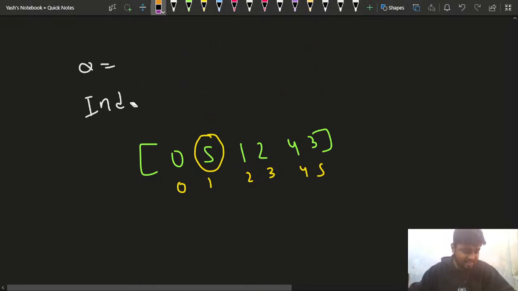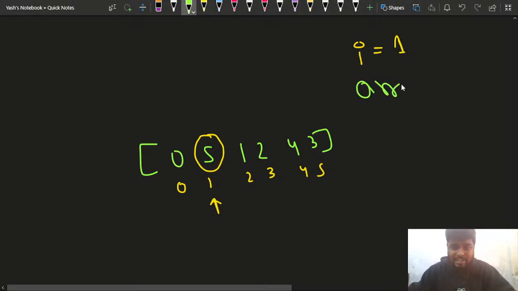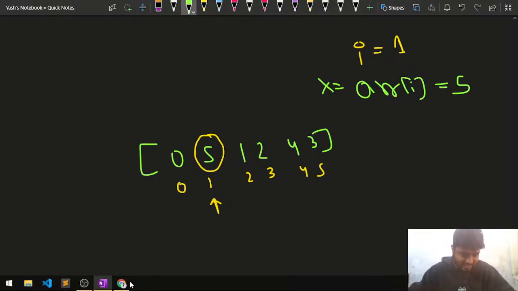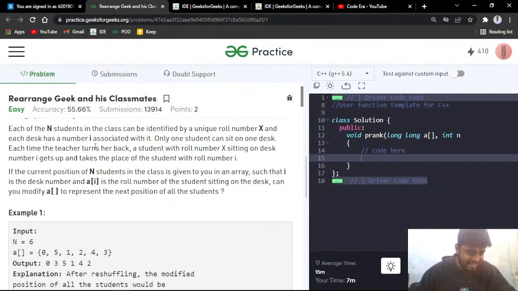What is the I value? Let me erase this part. Since the I value is 1 here, I'll explain what the problem statement is saying. For this I equal to 1, for this particular index, what is array of I? Array of I is equal to x, that is, 5, right? So let's read out the problem statement.